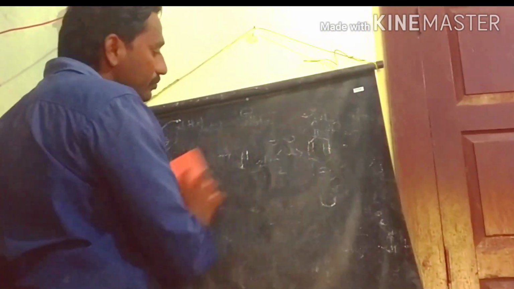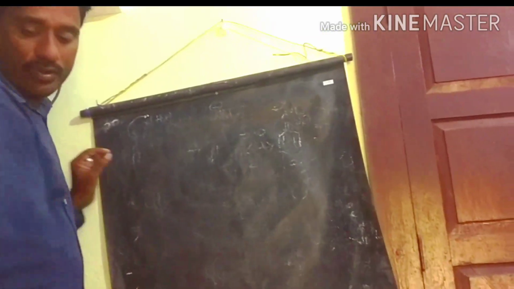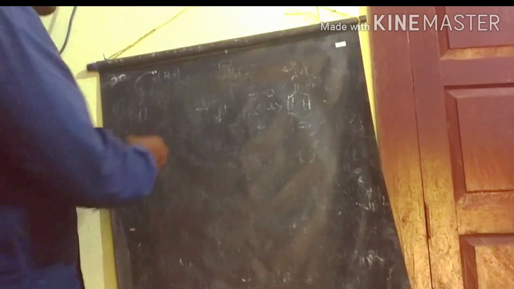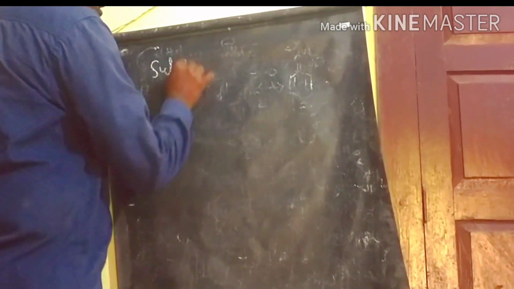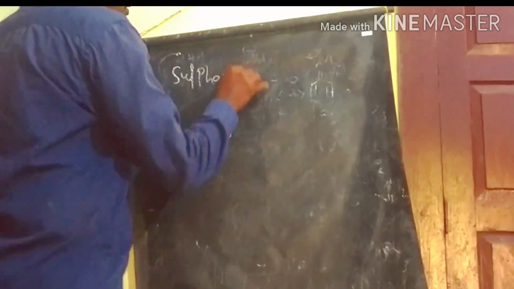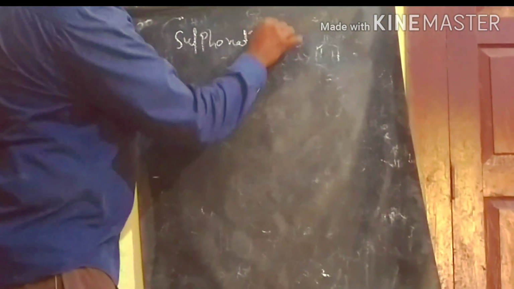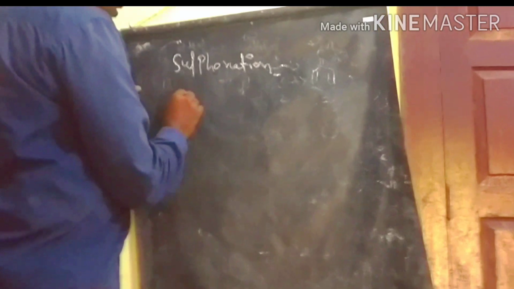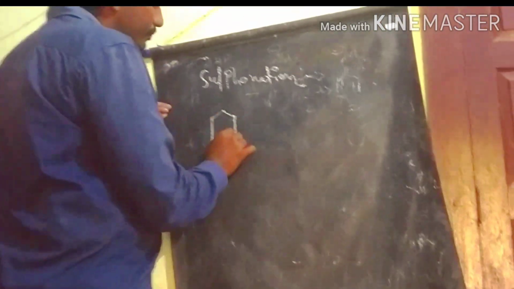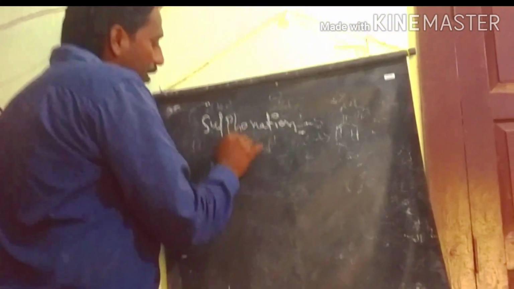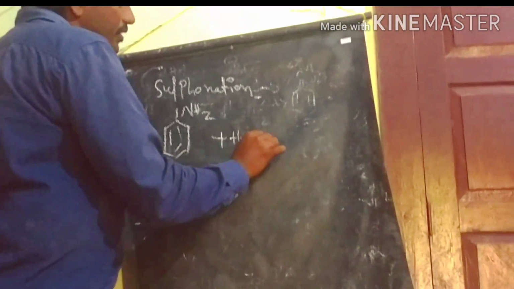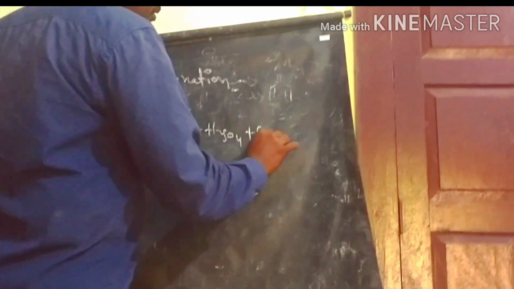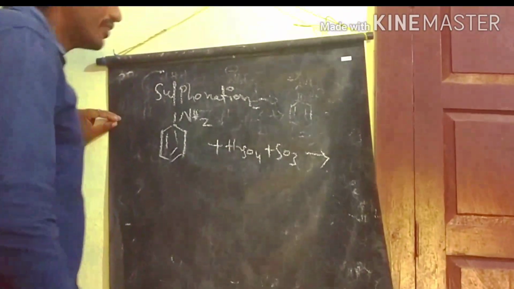Now some of the reactions. We do some of the electrophilic substitution reactions. We start with the sulfonation reaction. Aniline reacts with sulfuric acid in the presence of sulfur trioxide.